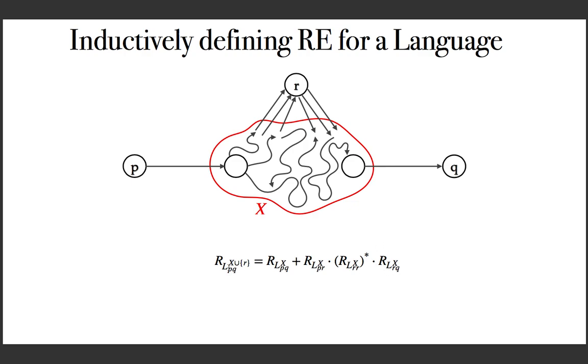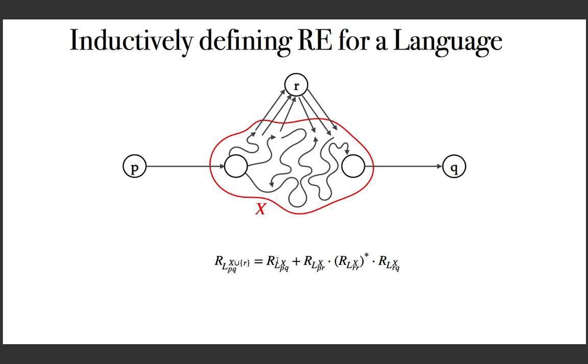And if you look at this expression, this is a nice one. What we did is, in the LHS, assuming that there are n states in X, there are n plus 1 intermediate states. But in the RHS, in every case, there are only n intermediate states. And if you apply the same formula for each element here, you will get an RHS with only n minus 1 intermediate states. And if you continue, you will finally reach a case where there is no intermediate state, for which the regular expression can be directly defined. And that is the idea.